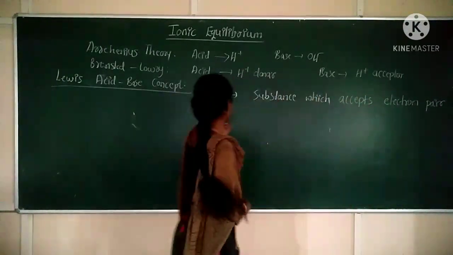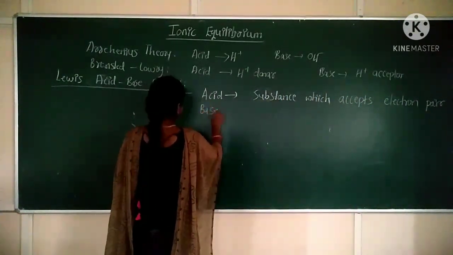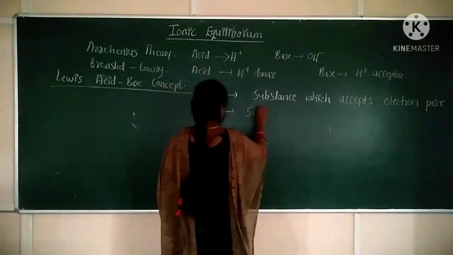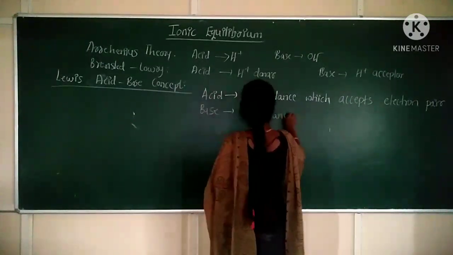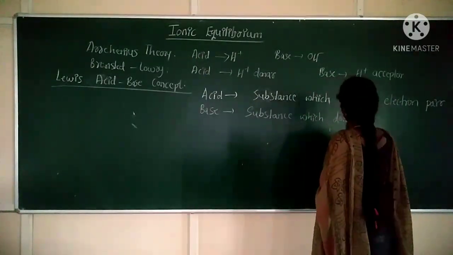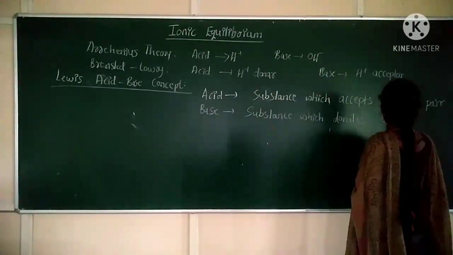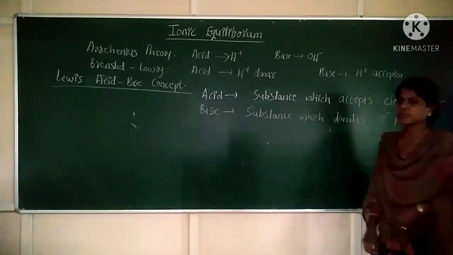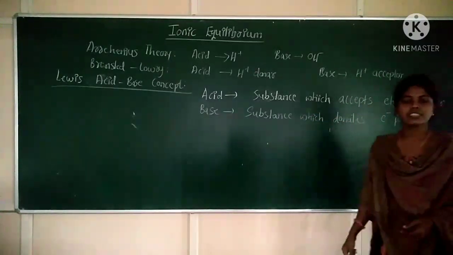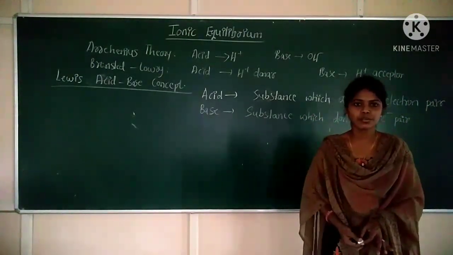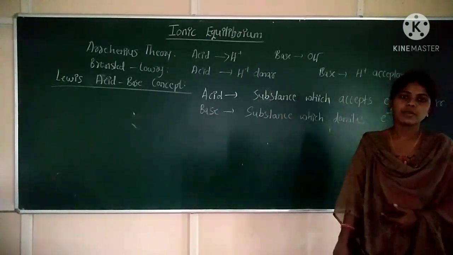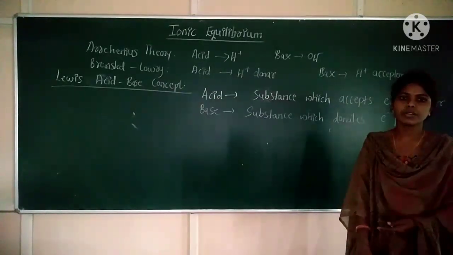Okay. Next, base. What is base according to Lewis theory? Base is a substance which donates electron pair. So we can say that acid is electron pair acceptor, and base is electron pair donor. Clear? So these are the definitions of acid and base according to Lewis concept.